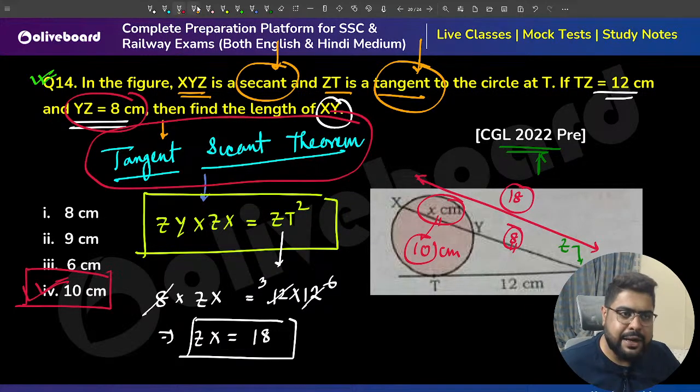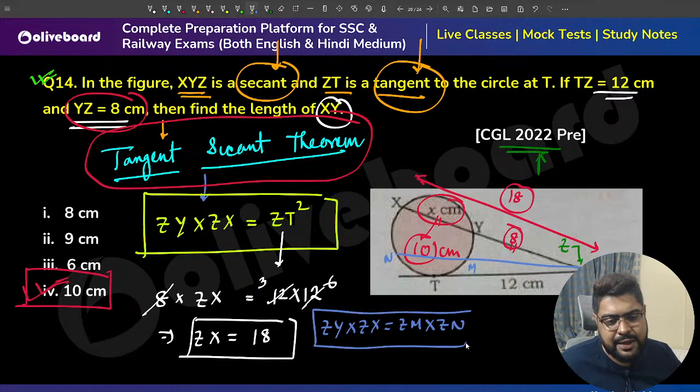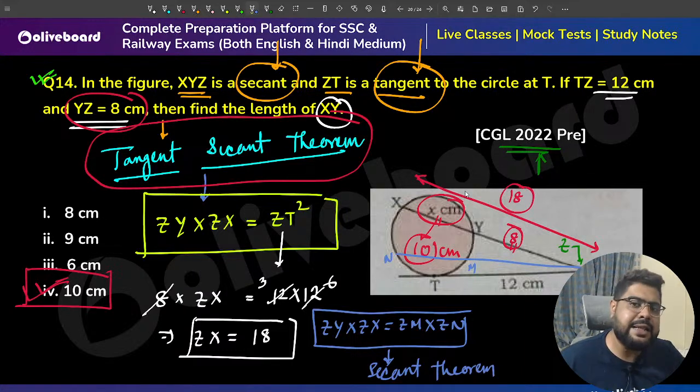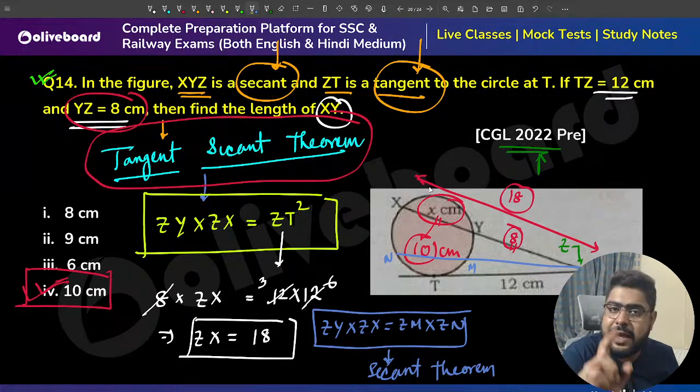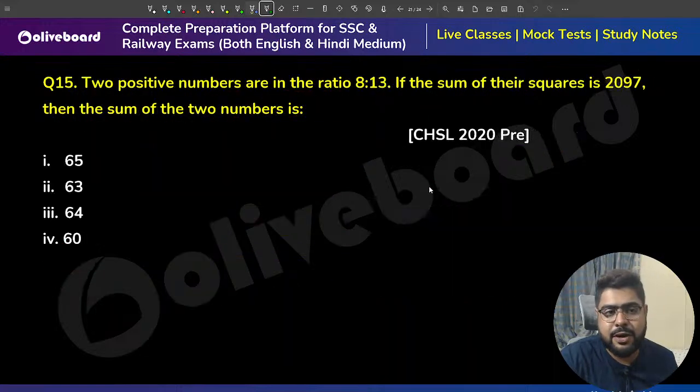Similarly, you remember there is another theorem called secant theorem as well. Secant theorem says, if this is Z, and M and N, you can say ZY into ZX equal to ZM into ZN. That is called secant theorem. Both are secants here. So the tangent secant theorem comes from the secant theorem. Remember this, everyone. Secant theorem, and this is tangent secant theorem. Very, very important theorems.